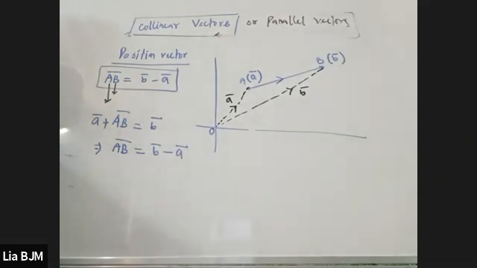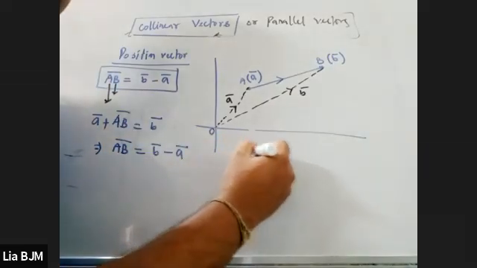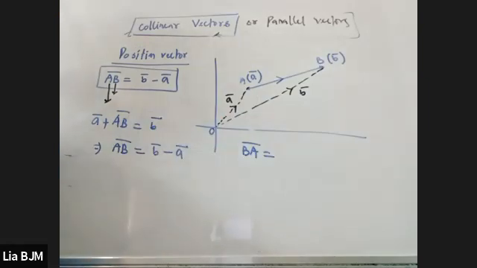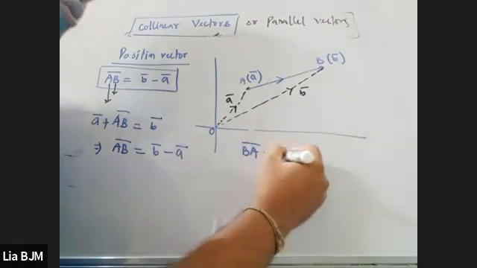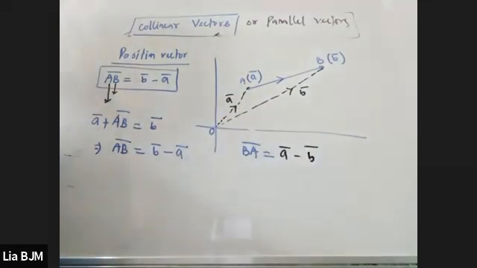The same thing you can find whenever it is given like BA vector. BA vector, what should be the answer? Please tell me what should be the answer in this case. A minus B. A minus B. Can you prove it? Okay, sir. Let me check.